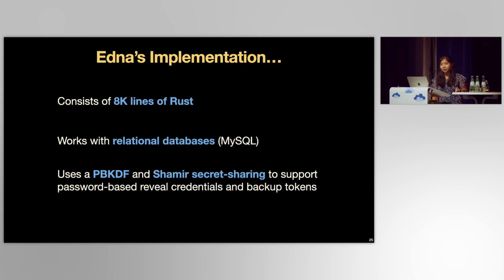Edna's prototype is written in Rust and works with relational databases. We use a password-based key derivation function in conjunction with Shamir secret sharing to allow users to use their passwords or a backup token in case they forget their passwords as reveal credentials, and you can see the paper for more details on how we achieved this.